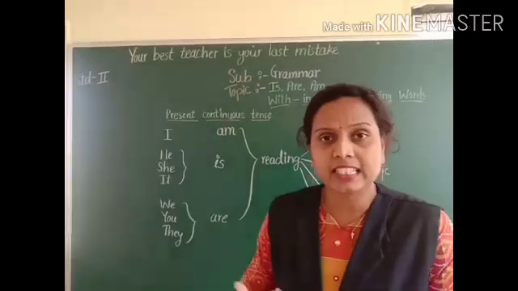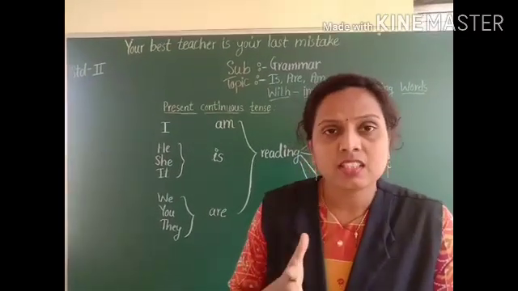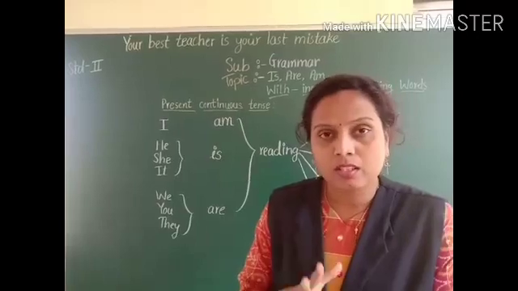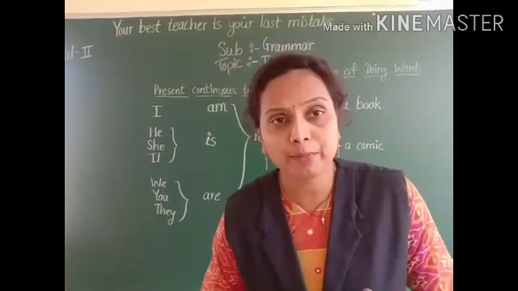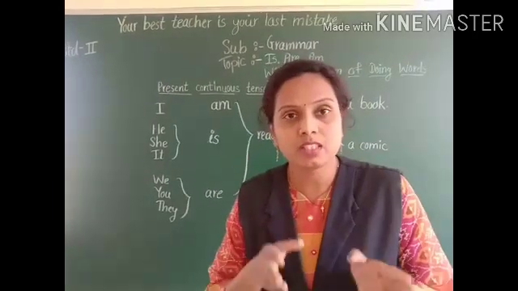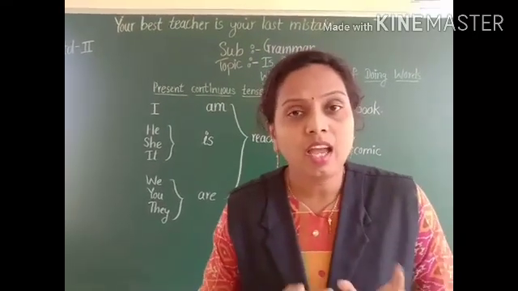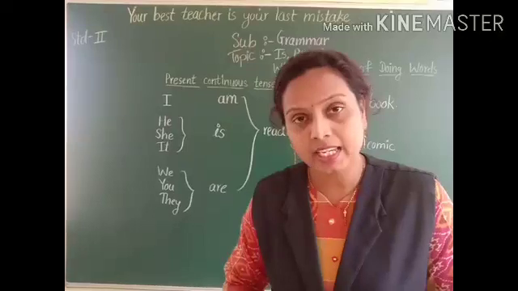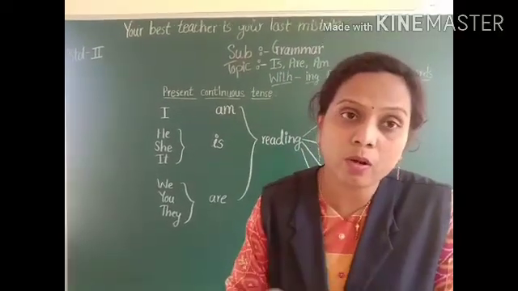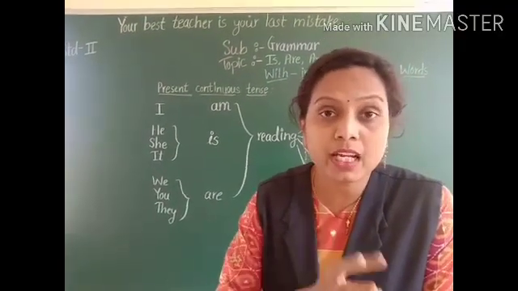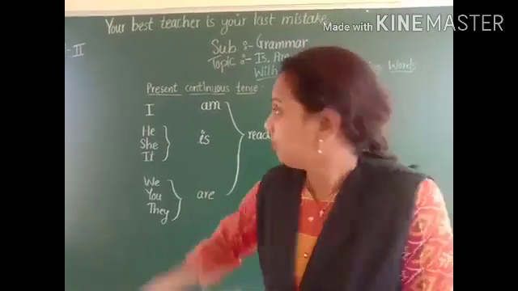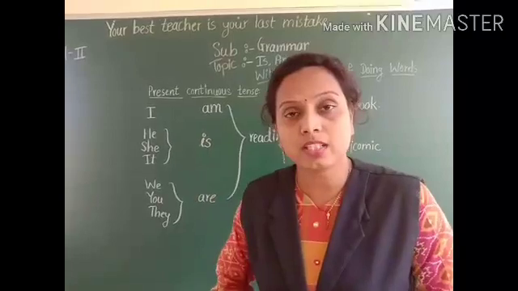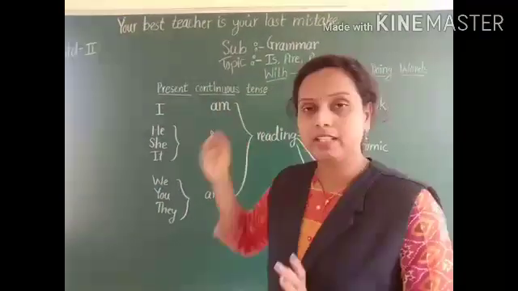Which tense indicates anything that is happening now, meaning that thing is happening in the present or still going on, a continuously going on situation. That is what present continuous tense shows us.